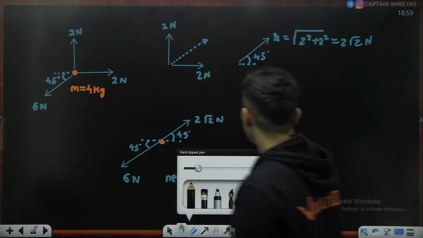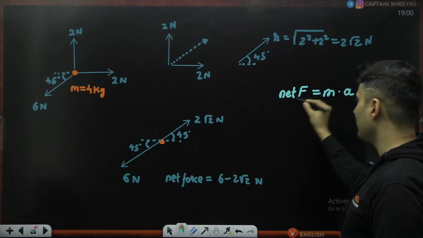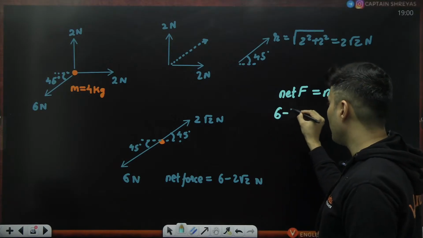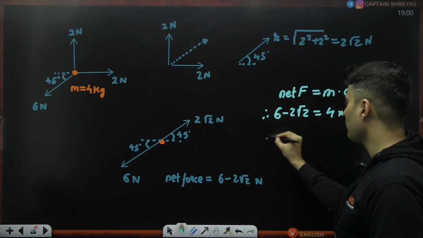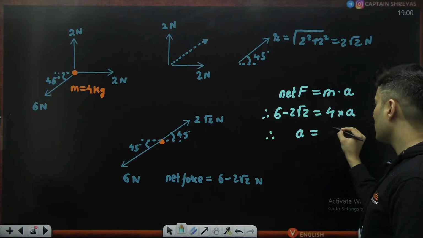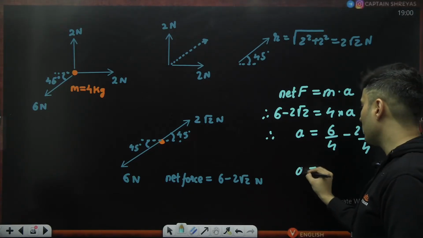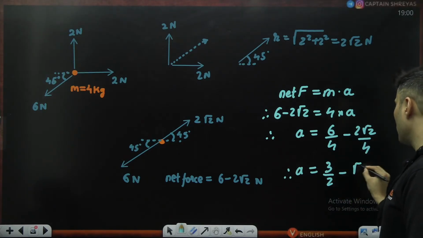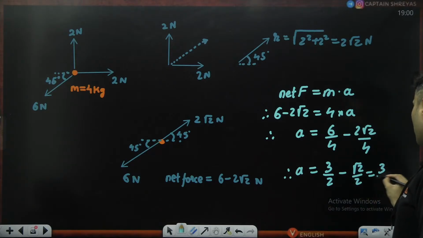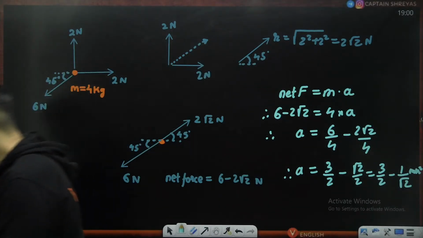And we all know what to do with net force. Whenever we have net force, that is mass multiplied by acceleration. So net force is 6 minus 2 root 2. Mass is 4 kg multiplied by acceleration. So divided by 4, 6 by 4 minus 2 root 2 divided by 4. Therefore the acceleration will be 3 by 2 minus root 2 by 2, which is 3 by 2 minus 1 by root 2 meters per second square. That is the answer.